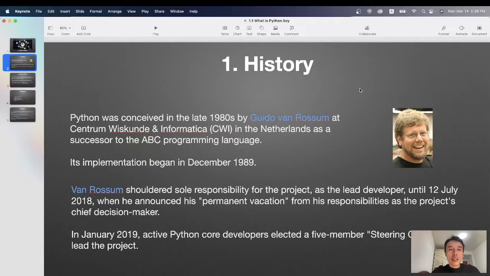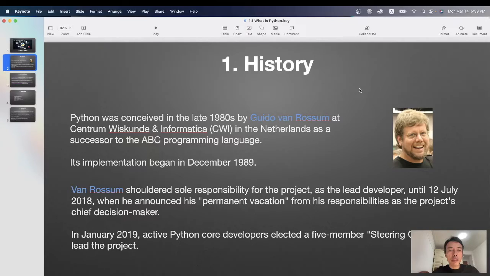At first, let's get a quick view of the history of Python. Python was conceived in the late 1980s by Guido van Rossum at Centrum Wiskunde & Informatica in the Netherlands as a successor to the ABC programming language. Its implementation began in December 1989.